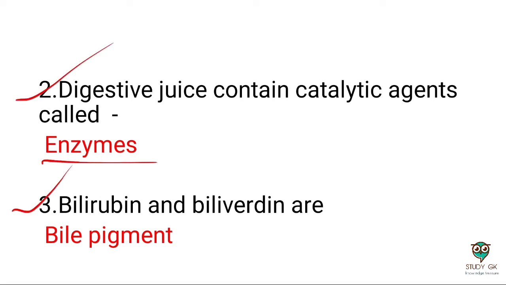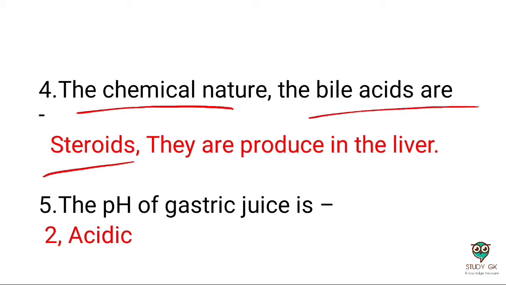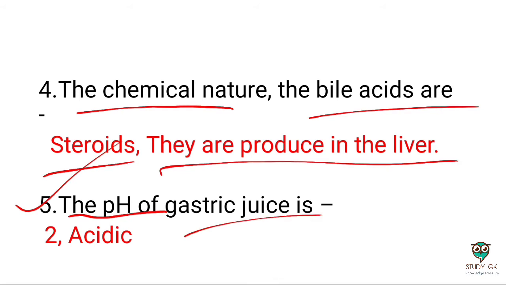Next question: bilirubin and biliverdin are bile pigments. Next question: the chemical nature of bile acid is a steroid, and bile is produced by the liver. The liver secretes the bile acid. Next question: the pH of gastric juice is 2, which means its nature is acidic.